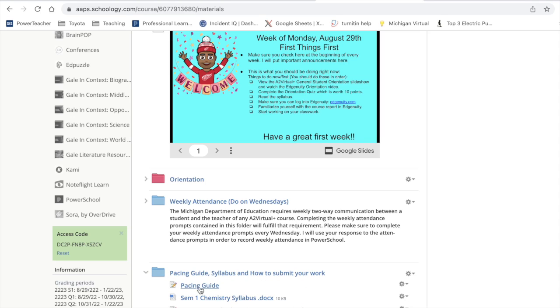The pacing guide, syllabus, and how to submit your work. So the pacing guide's a little interesting here. It's going to be in Edgenuity. If you click on this, all you're going to see is a statement from me that says the pacing guide for you is really the course report, which is right there as soon as you open up your Edgenuity page.